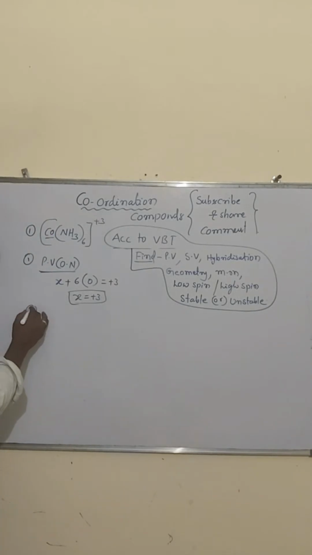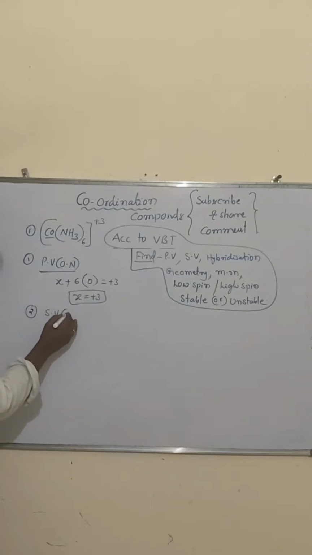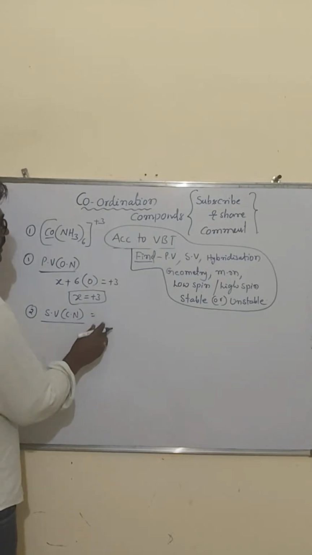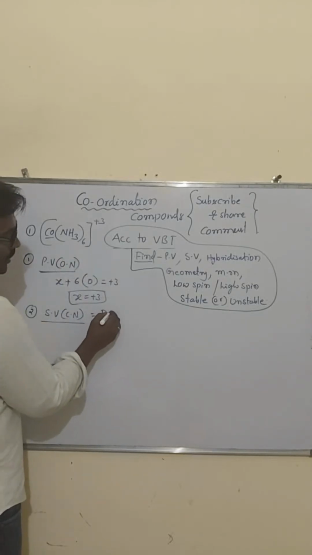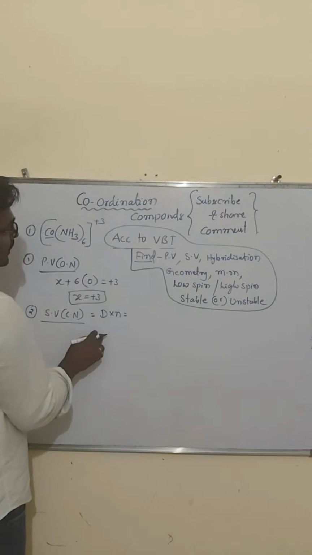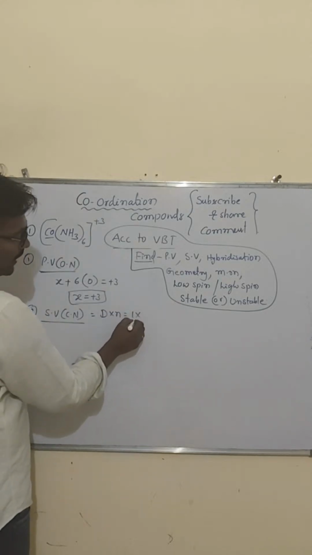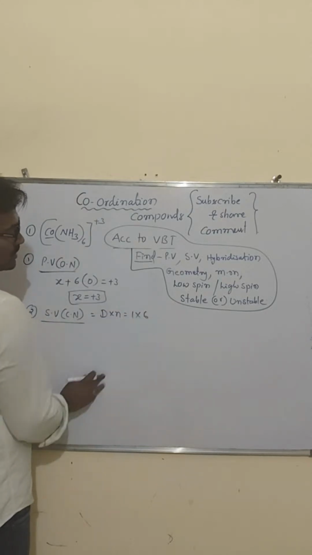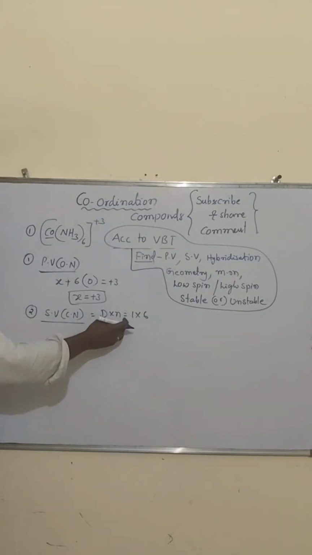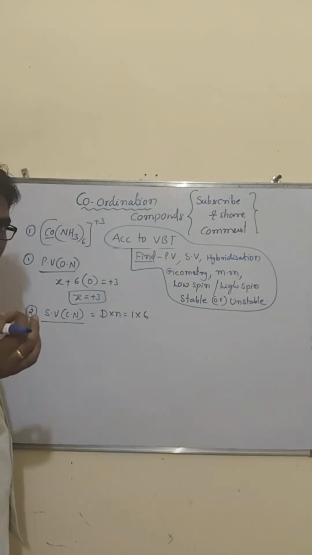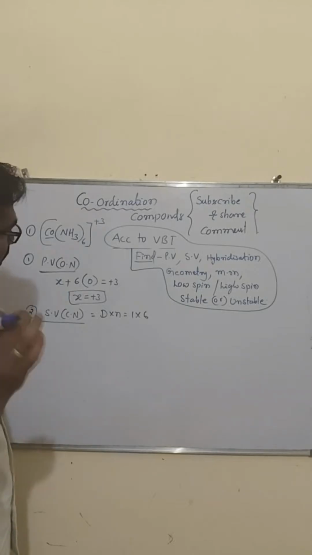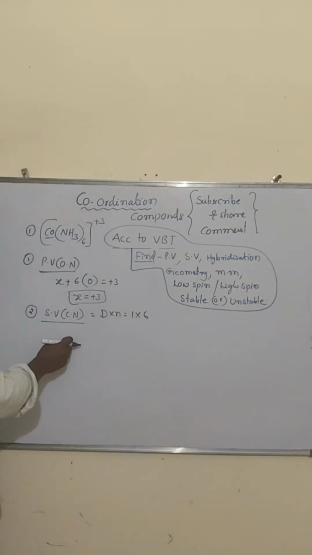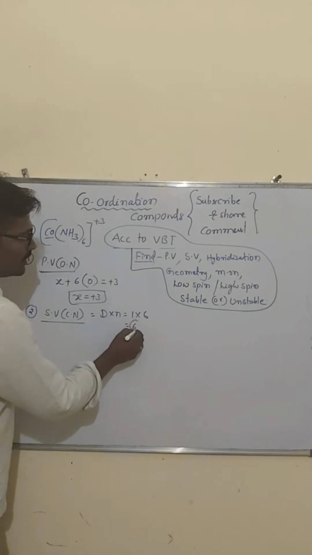Then secondary valency, that is we call coordination number. How can you find out? That is equal to the denticity into number of ligands. Denticity is 1. Then the ligands are 6. So how did we take denticity as 1? If monodentate, denticity is 1; if bidentate, denticity is 2. Then you can get it is 6, right?